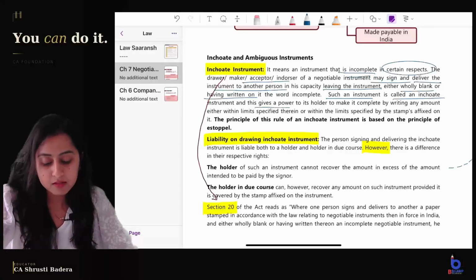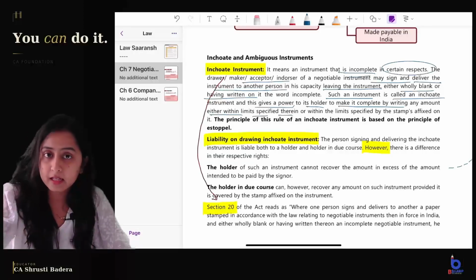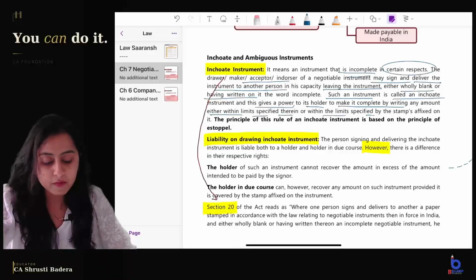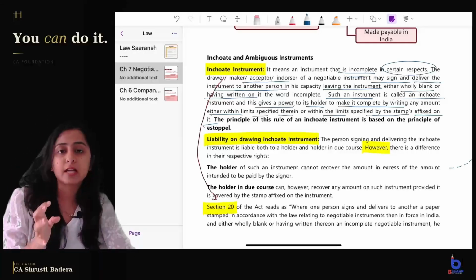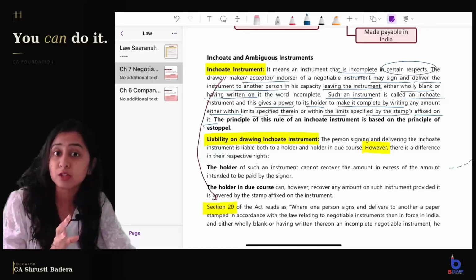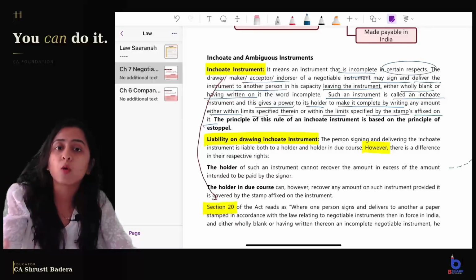This instrument gives the power to its holder to make it complete by writing any amount either within the limits specified therein or within the limits specified by the stamp which is affixed on it. So for this topic we need to understand that the liability of the maker of the instrument is not unlimited. It depends whether the person who holds the instrument is a holder of the instrument or a holder in due course.